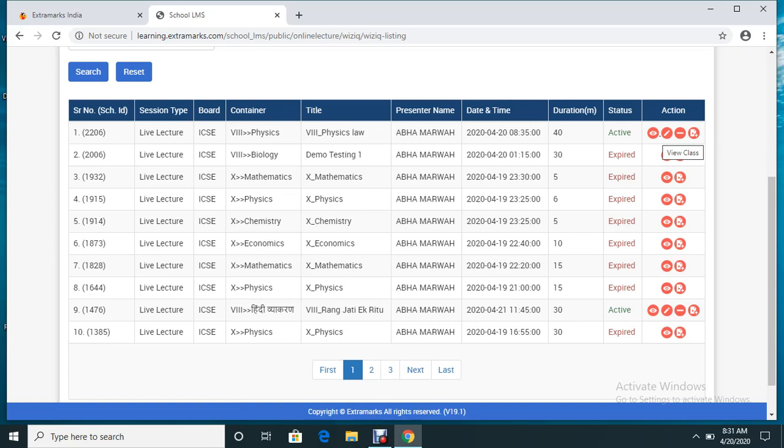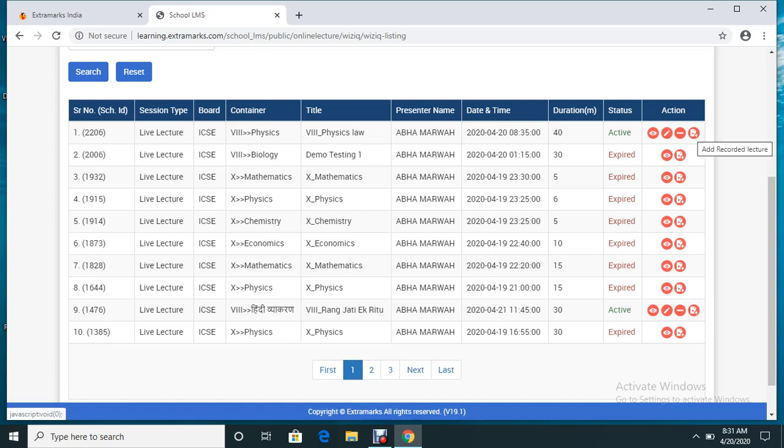The I symbol will allow you to enter the class or view the class. The pencil or pen-like symbol allows you to update the class. Update means if you want to make any necessary changes, that is also possible. The third icon will allow you to cancel or reschedule the class. In any situation, if you feel that you cannot do the class at this moment and you want to reschedule it for some other time, it is also possible. It will enable you.